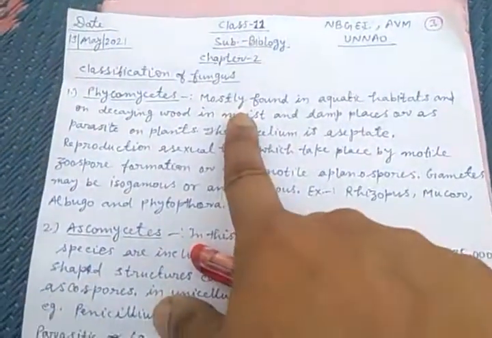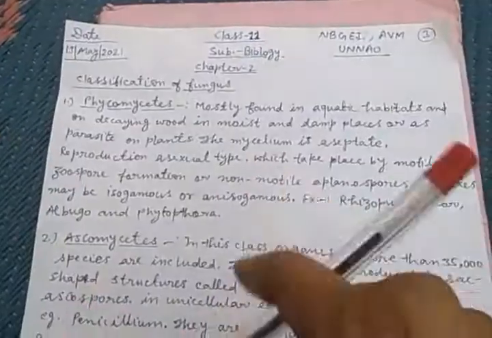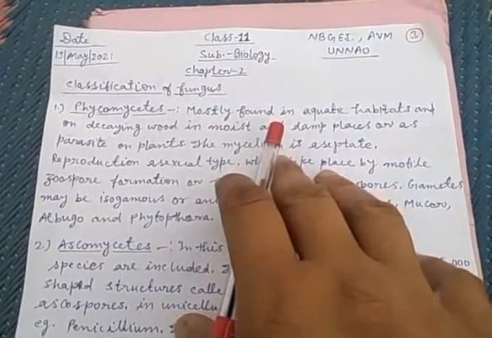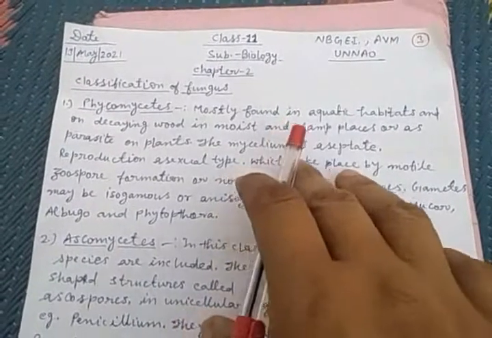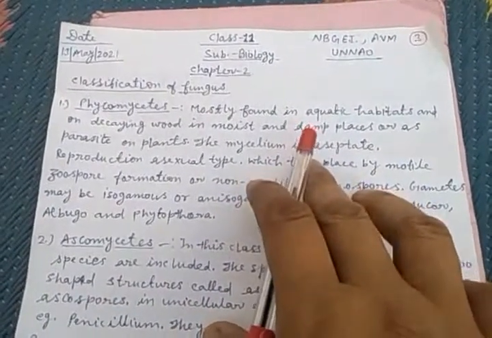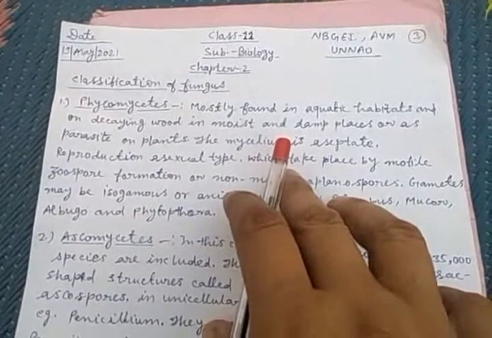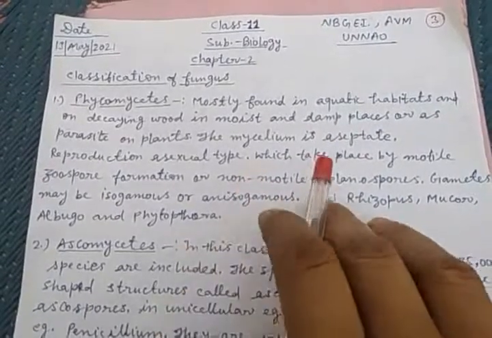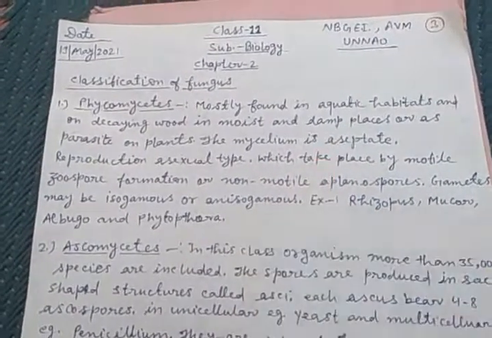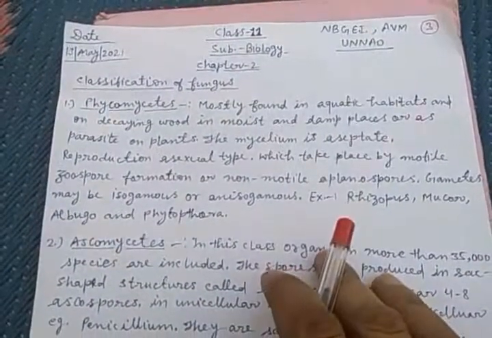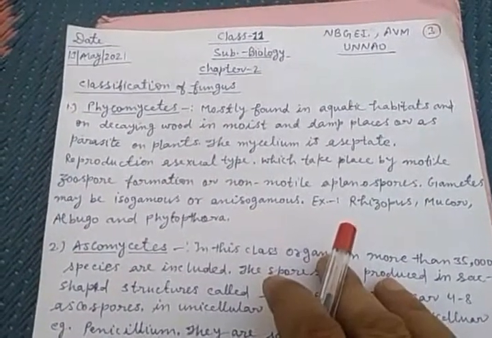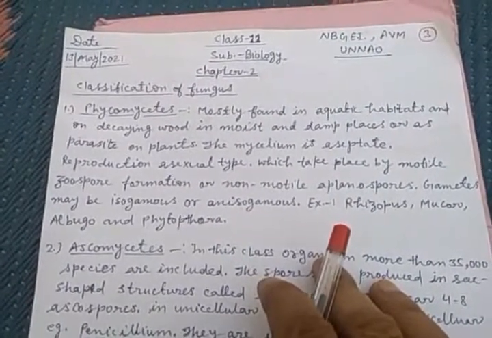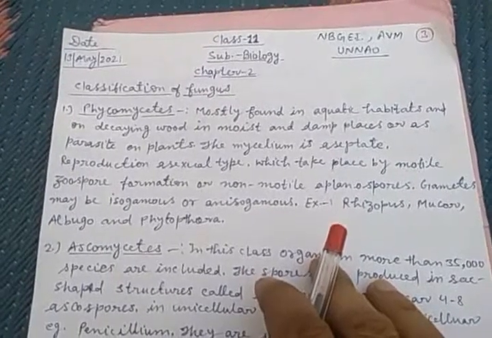Next topic, classification of fungi. First, Phycomycetes. Phycomycetes occur mostly in aquatic habitats, on decaying wood in moist and damp places, or as parasites on plants. The mycelium is aseptate. There are two types of mycelium, aseptate and septate. When the wall is not partitioned, it is aseptate, and when it is partitioned, it is septate.